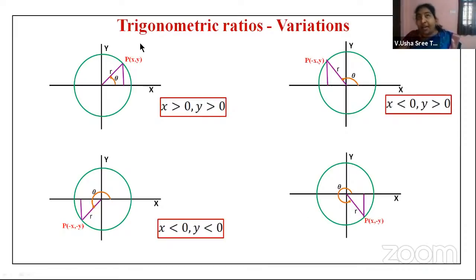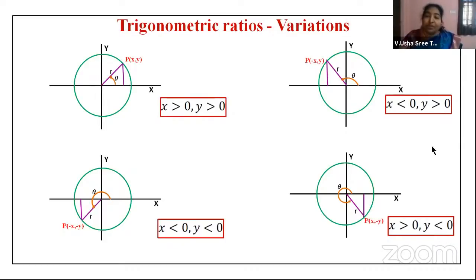You will be taking positive value. Adjacent will be taken for cos and secant, isn't it? Cos theta is adjacent by hypotenuse and secant theta is hypotenuse by adjacent. Both of them will be positive over here. So in the fourth quadrant, you have x value greater than 0, that is a positive value, and y value less than 0.